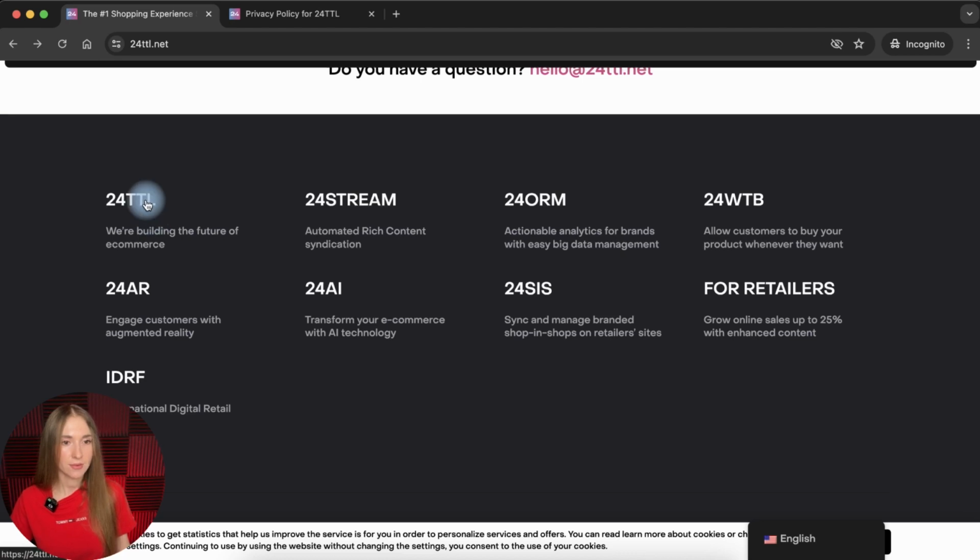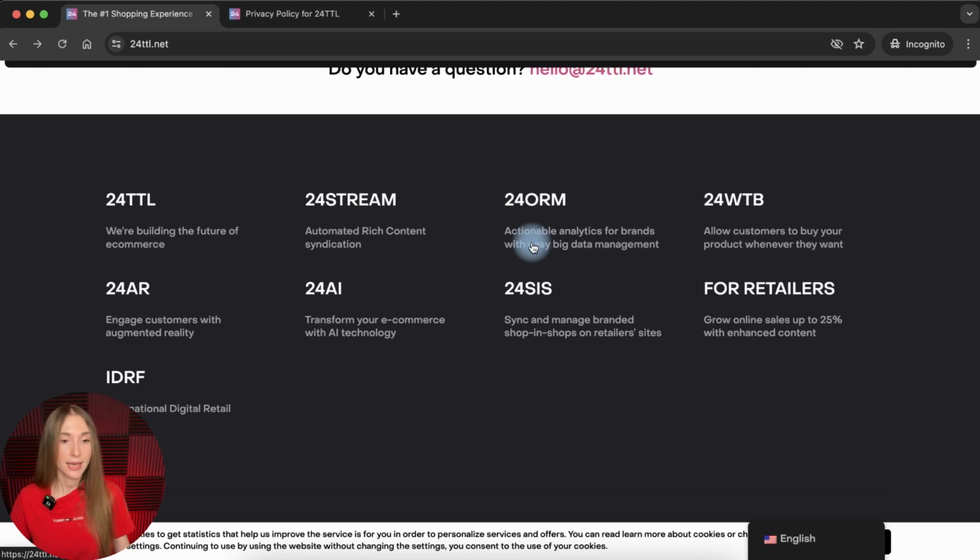Again, we have here different tools. I suppose they're different tools of the company. You might see 24 AI, 24 SIS, 24 WTD, and short descriptions of every type of service or product which the company provides.